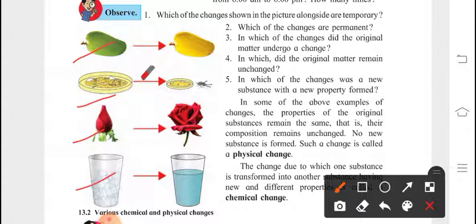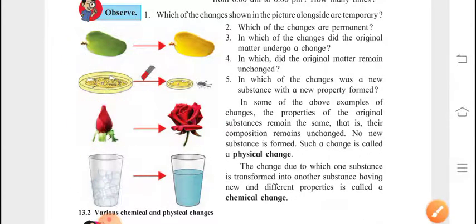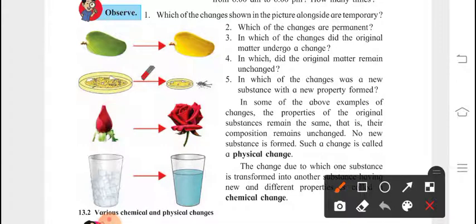Okay, in which of the changes did the original matter undergo a change? Which is changing? This one and this one. In which of the changes was a new substance with a new property formed? So a new property is forming over here.